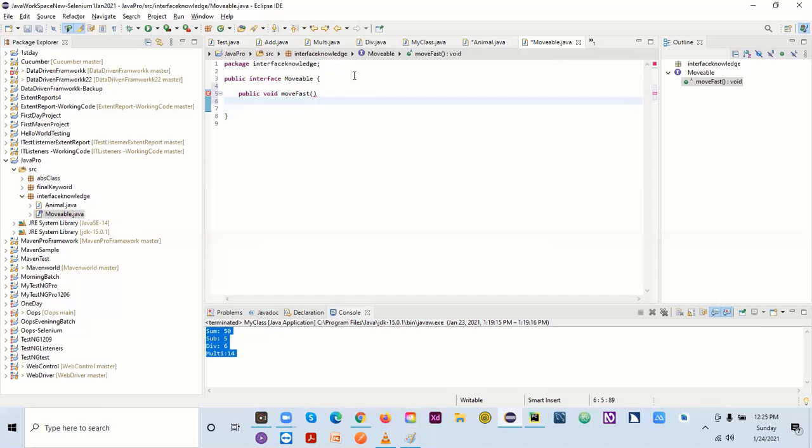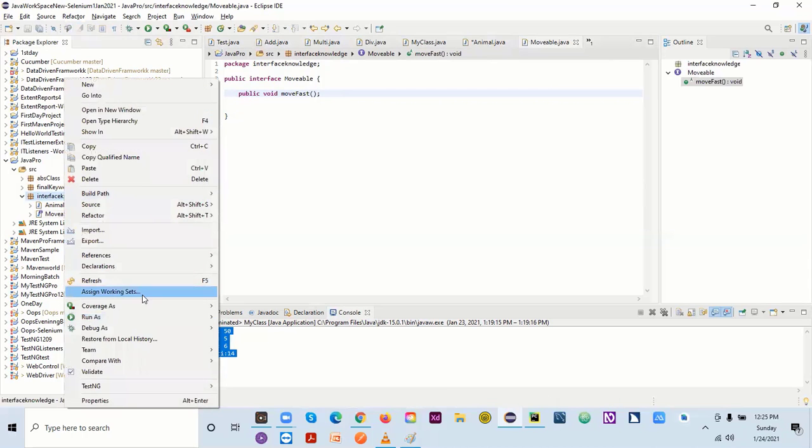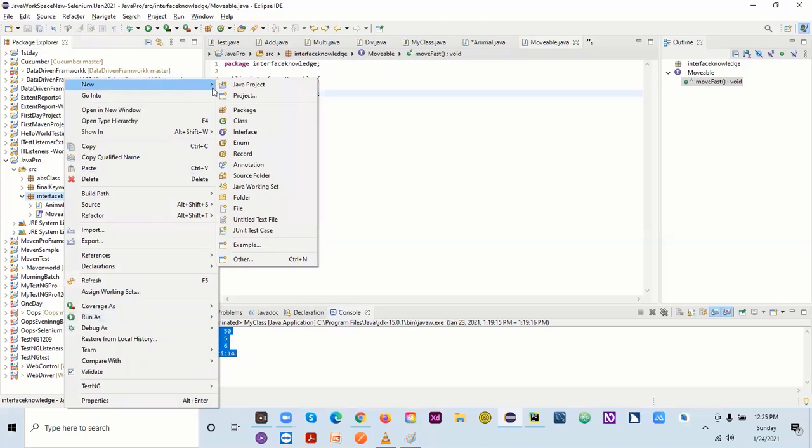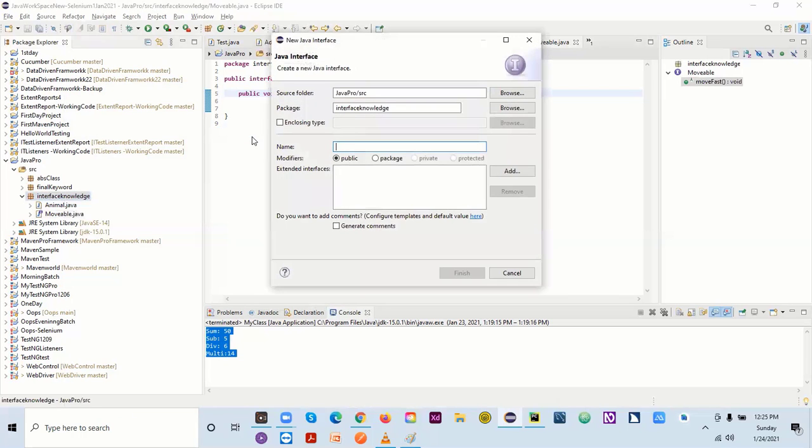All right, so this is done. Now I will be creating one more interface here. Just a minute. I will say drawable.